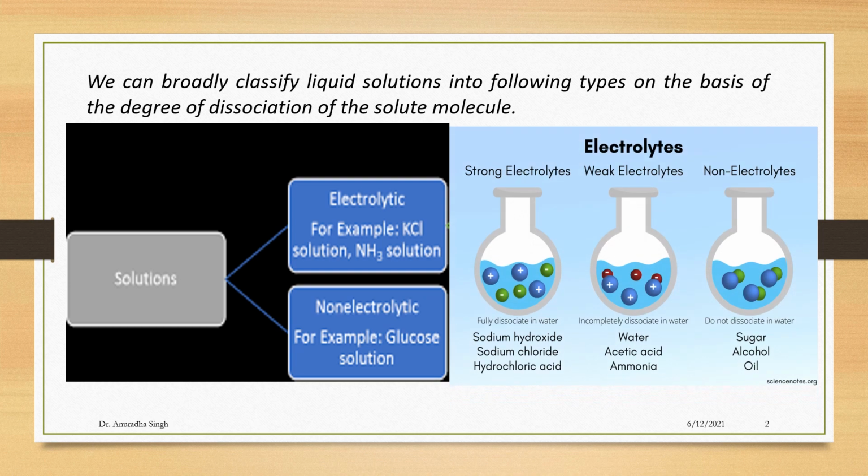Electrolyte solutions can be further divided into strong electrolytes and weak electrolytes. Strong electrolytes fully dissociate in water, while weak electrolytes incompletely dissociate in water. And non-electrolytes do not dissociate in water.